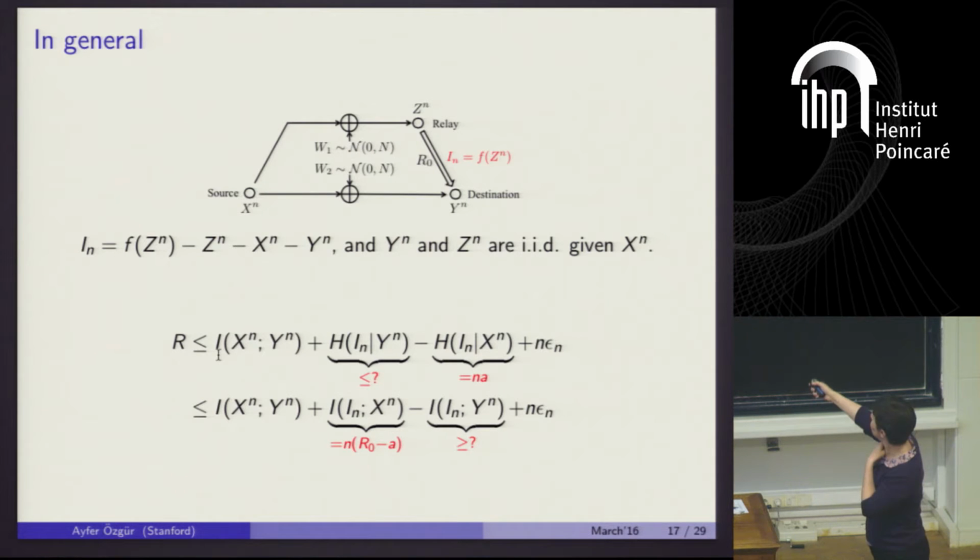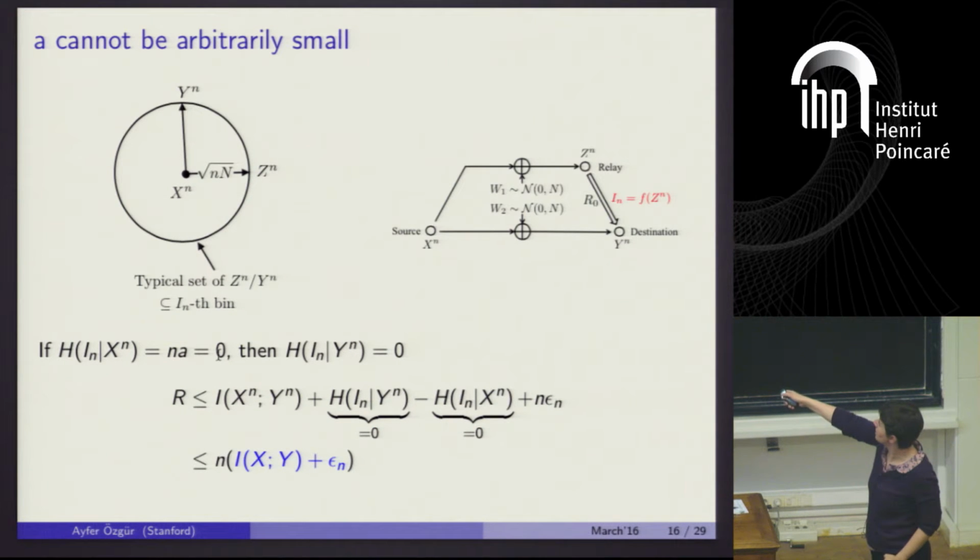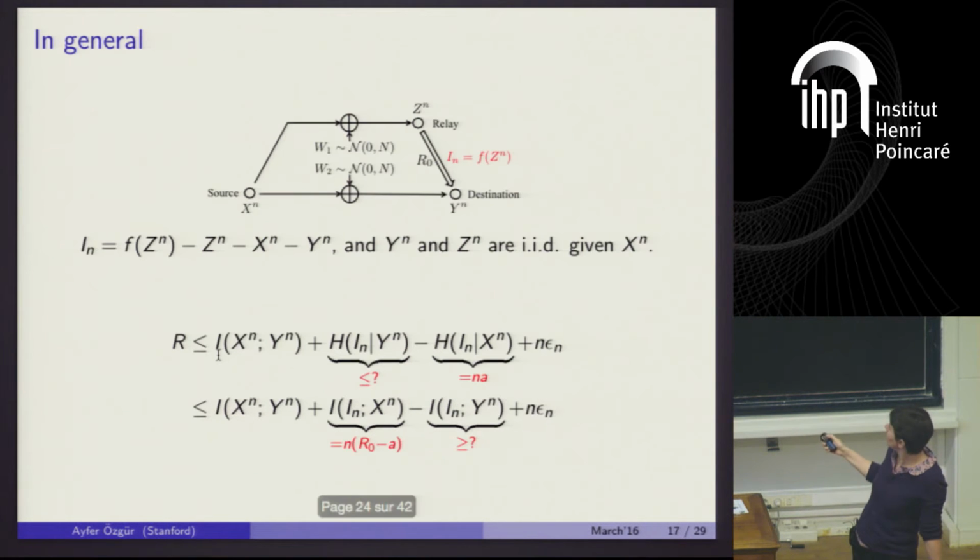And in doing that, note that in my argument for this case, when a was 0, I only used the fact that Yn and Zn are symmetrical, okay? And the index In is a deterministic function of Zn. So basically, when I'm lower bounding this, I only use this Markov chain structure that is suggested by the channel structure here, and I use the fact that given Xn, Yn and Zn are IID Gaussian. Okay.